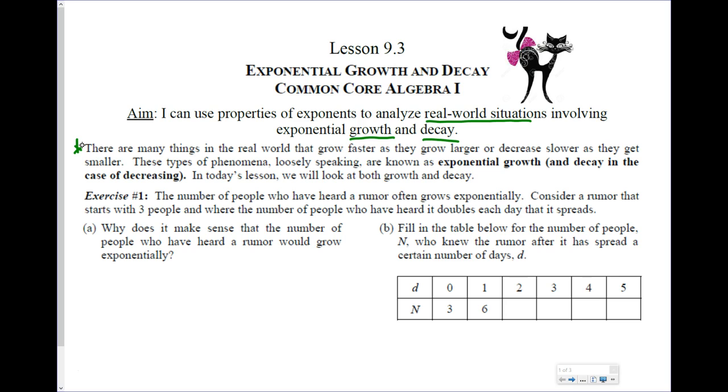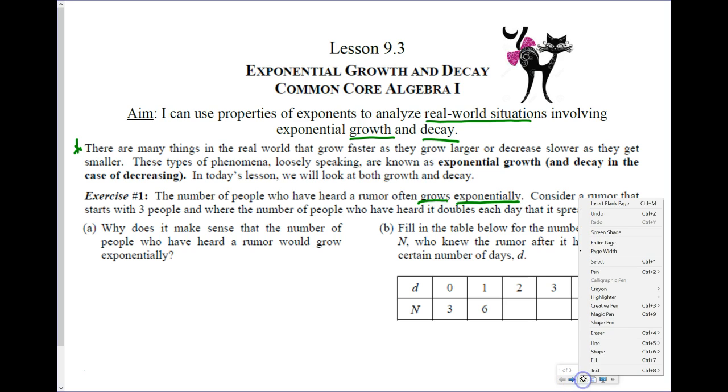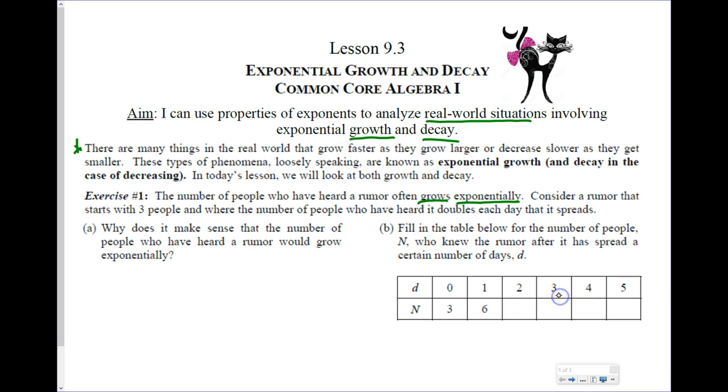So the number of people who have heard a rumor often grows exponentially, right? Consider a rumor that starts with 3 people, where the number of people who heard it doubles each day that it's spread. So you guys know how rumors work, right? You tell one person something, then that person tells someone, and you've already told another person. So the rumor starts to spread very, very quickly, right? So letter A says, why does it make sense that the number of people who have heard a rumor would grow exponentially, meaning go faster and spread the rumor faster and faster and faster?